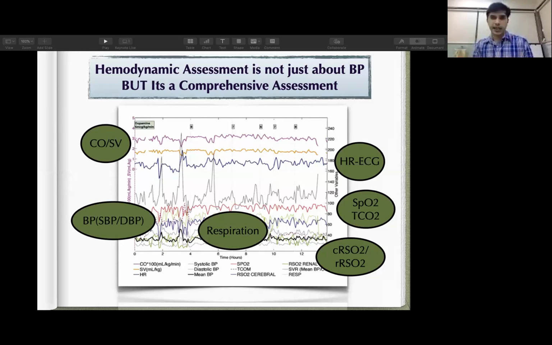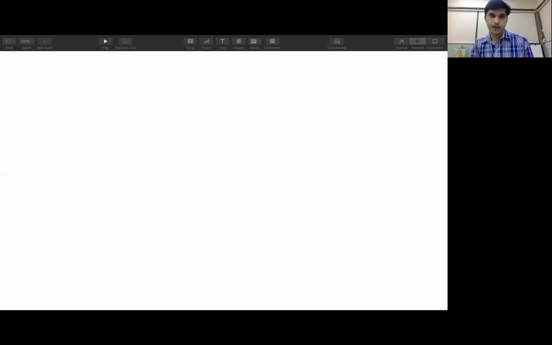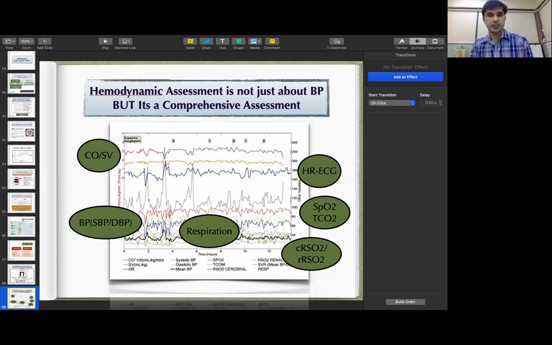So in a real-time manner, with continuous data, we can have the best idea about how our baby is doing hemodynamically, what is the current health of the cardiovascular system in our baby. So this is all about my short presentation. I hope you have some idea about some basic things and how you can apply them in your clinical practice also.